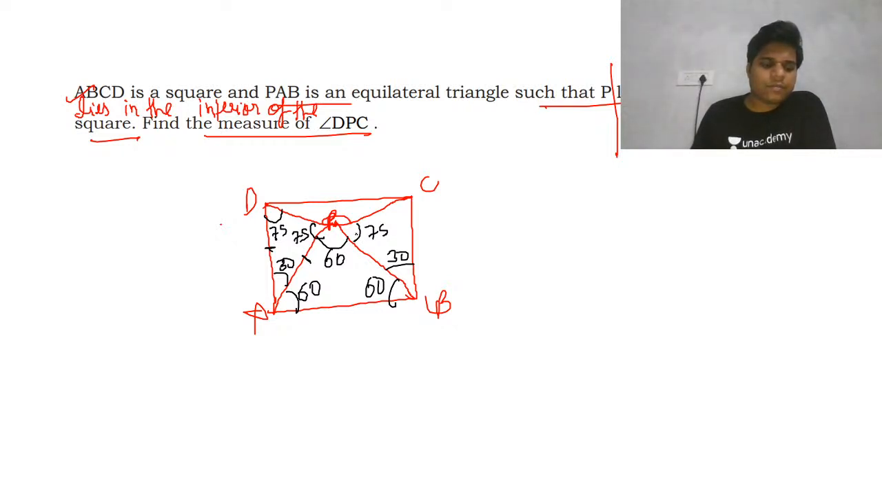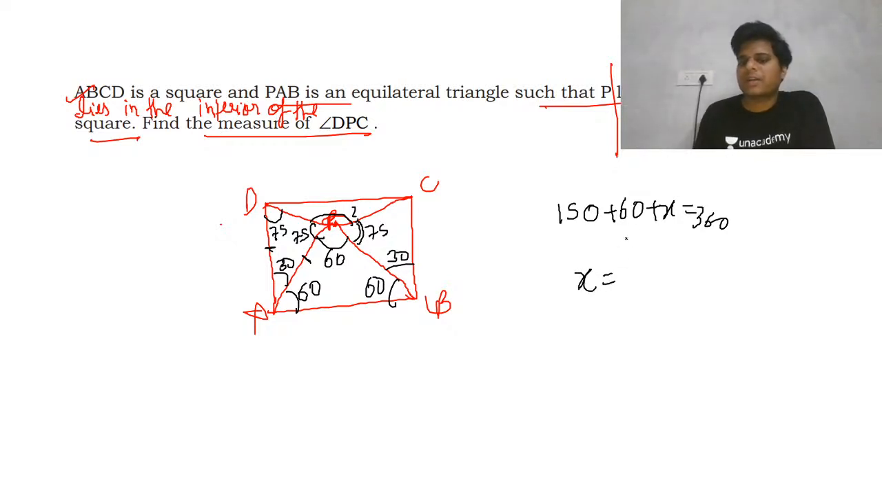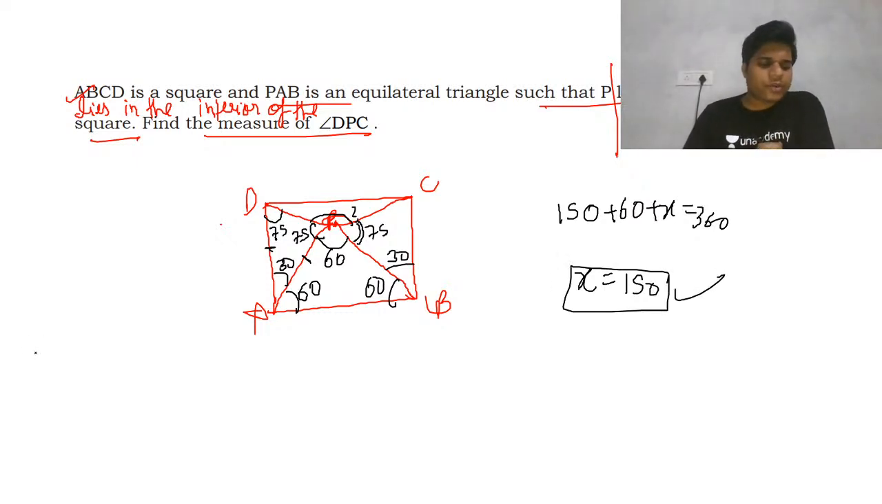So now we can get this whole angle. Anyone has a doubt there, just let me know. This is very simple, so it becomes 150 plus 60 plus x equals 360, and your x equals 150. So this will be your answer. If you have a doubt, just let me know in the comment section, else we'll move to the next question. Okay, so this was a very simple question.